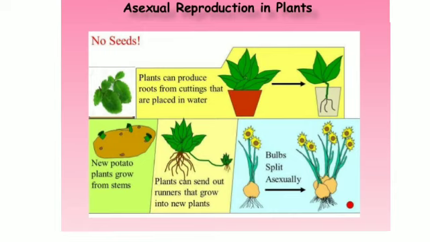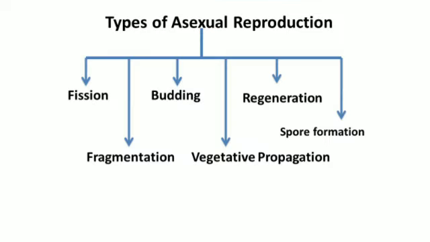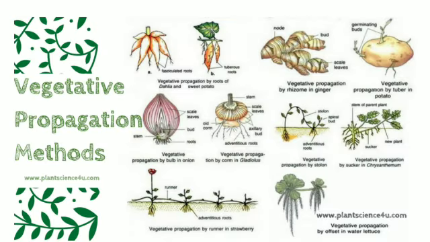First one is vegetative propagation. It is a formation of new plants from vegetative units of bud, stem, etc. These vegetative units are called propagules. Vegetative reproduction may take place using various plant parts.